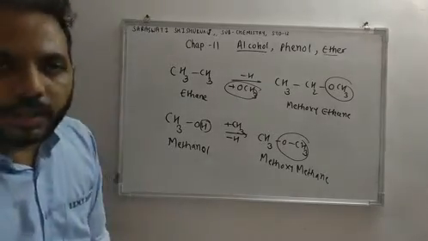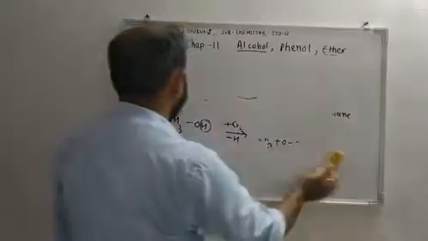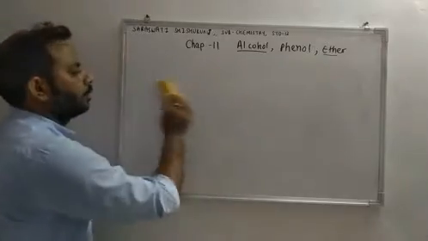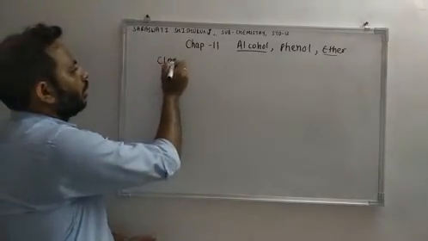Now let us understand classification of alcohol. So our next topic is classification.